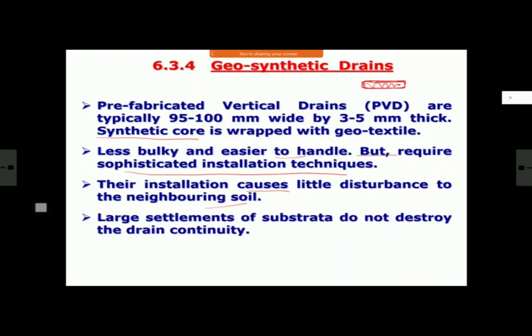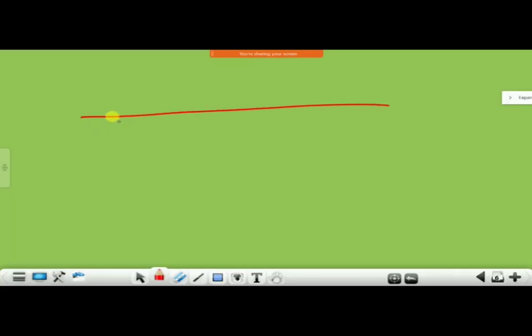Another advantage is that a large settlement of the substrata does not destroy the drain continuity. As I told you, in case of sand drain, if there is a disturbance like this, maybe the drain does not remain connected. Whereas these PVDs are so thin and flexible. Initially you install them like this, and even after it becomes like this, the continuity will not break because they are very thin and flexible products. So it can take any shape. Maybe its discharge capacity gets reduced, but it will not become dysfunctional. That is another advantage with these drains. So large settlement it can take.